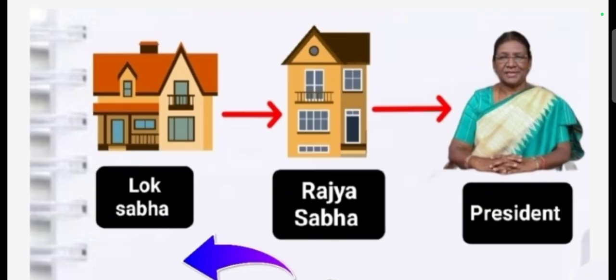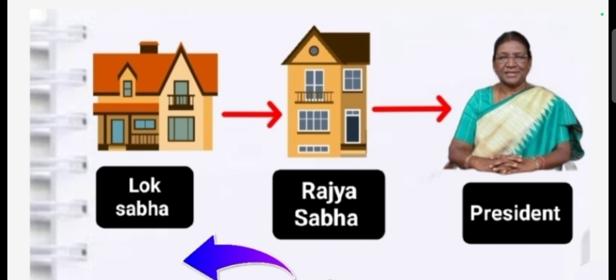Article 109 of the Indian Constitution gives a special procedure for the money bill. They mention each and every stage of the money bill in the Constitution. Money bills are always passed by the Lok Sabha; only the Lok Sabha has the power to pass money bills.